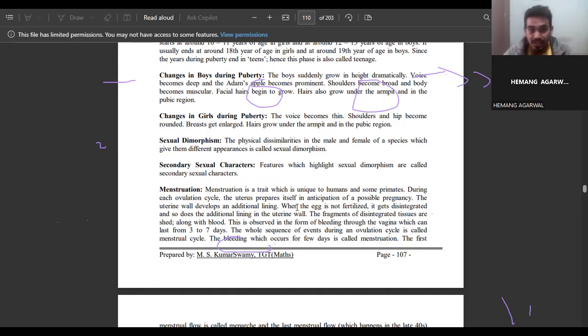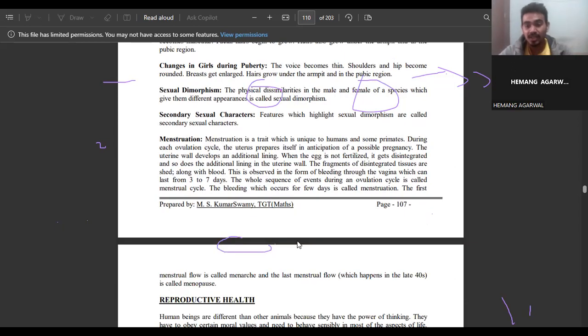So what are the secondary sexual characters? These are the features which highlight sexual dimorphism, called secondary sexual characters, like mammary glands in the females, and the boys have their beard. These are the secondary sexual characters.